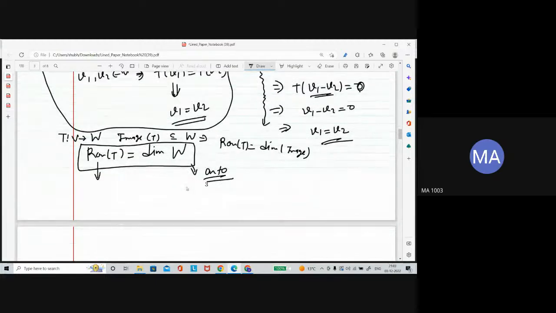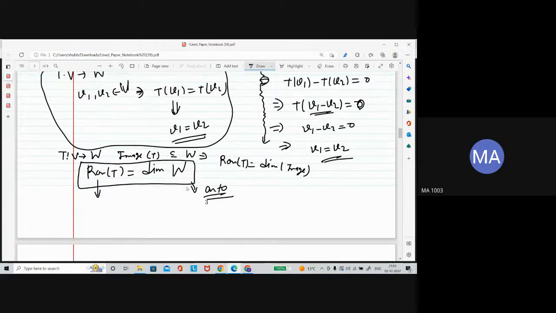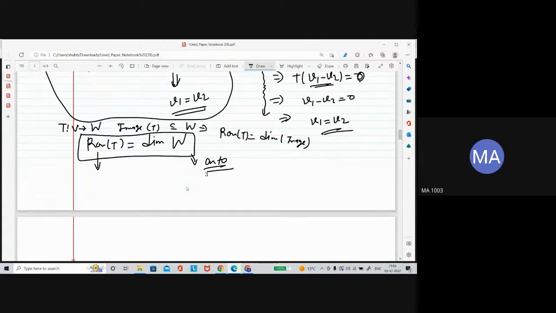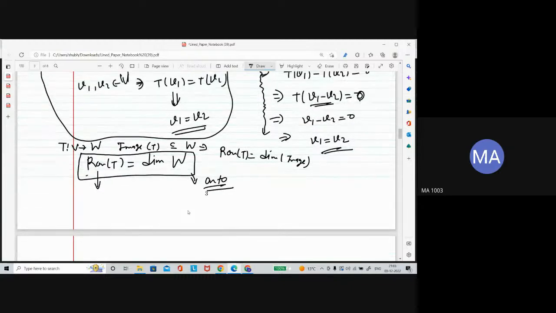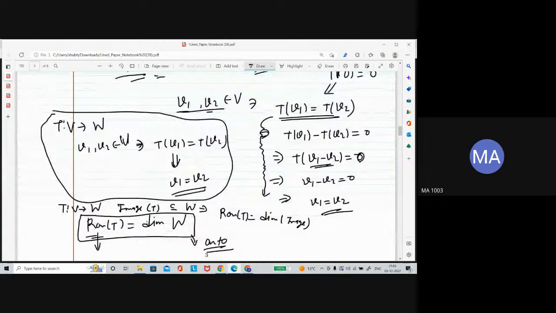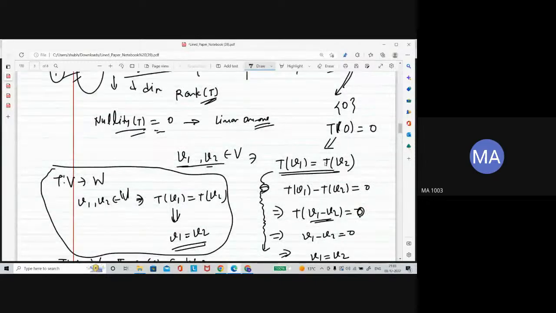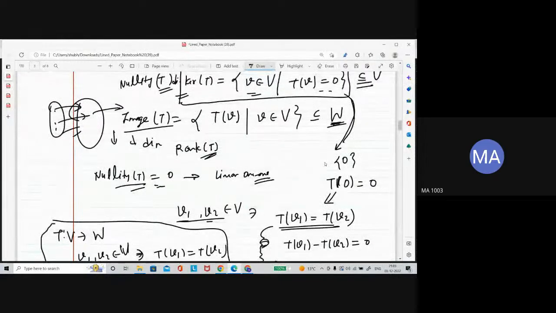So that's all about the image and kernel themselves telling the rank and nullity of the linear transformation. One thing: how will we find this rank and this nullity? Each time do we have to do some such difficult thing?